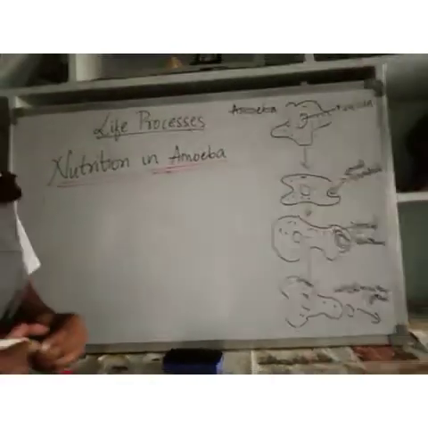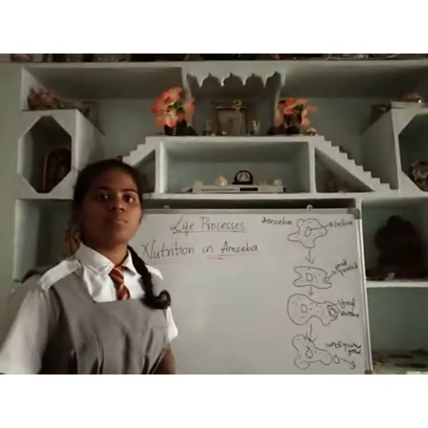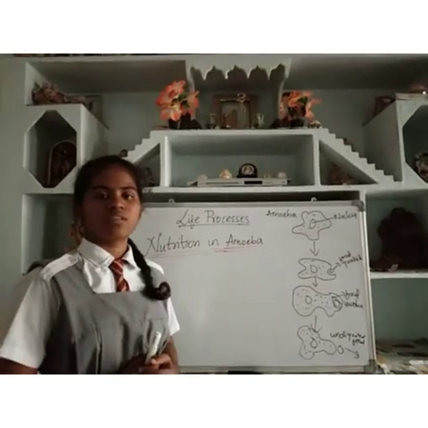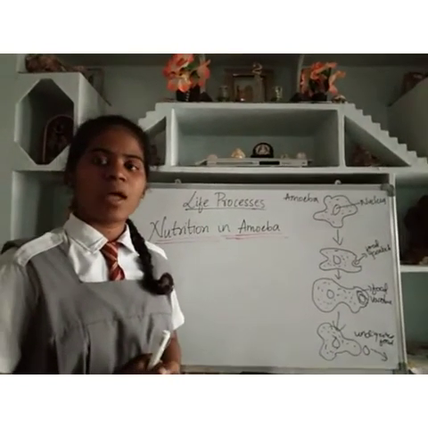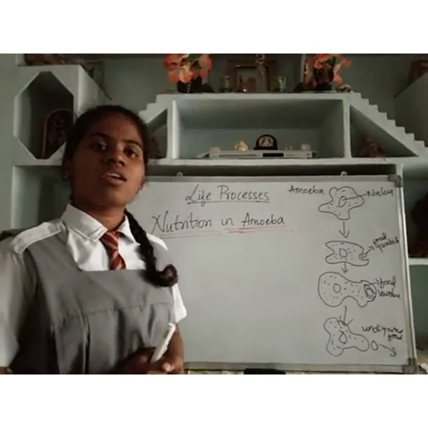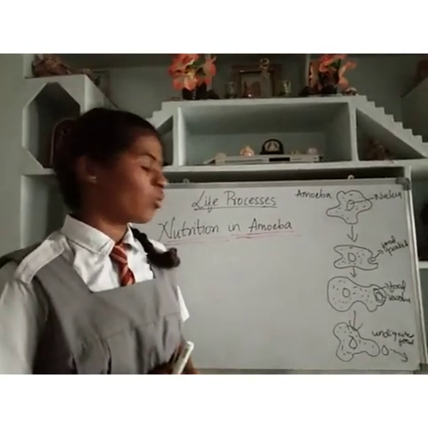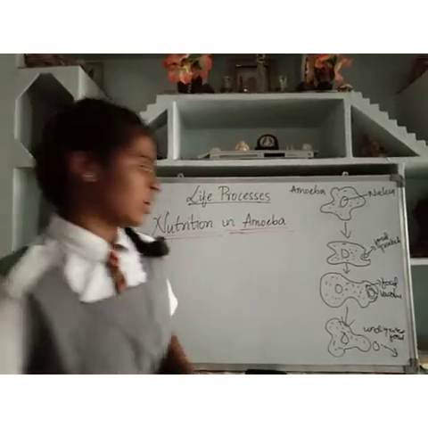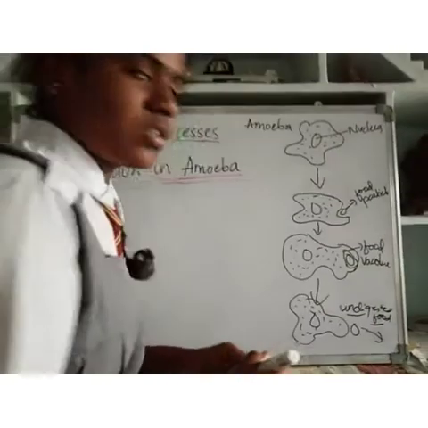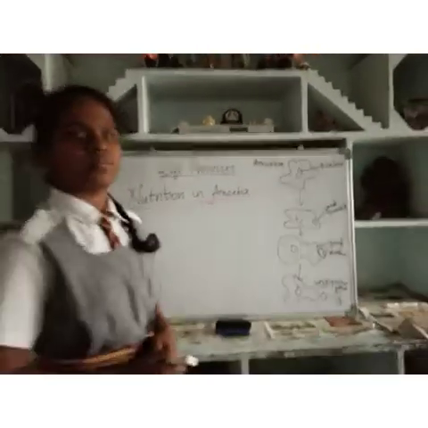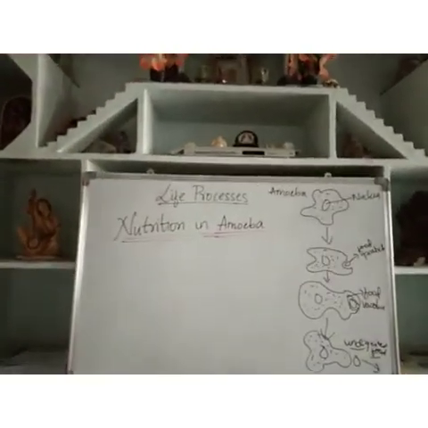After forming the food vacuole, the cytoplasm releases some enzymes and the food is digested. After the food is digested, it is absorbed by the cytoplasm and the undigested food is thrown out through the cell membrane. This process of throwing out undigested food is called egestion. The process of engulfing the food with the help of pseudopodia is called endocytosis.